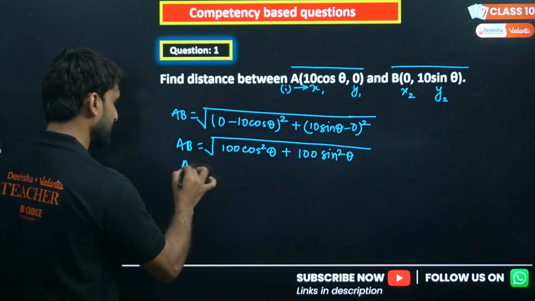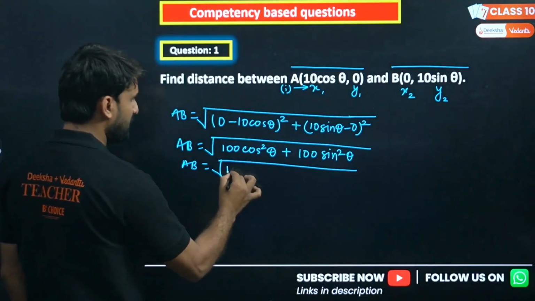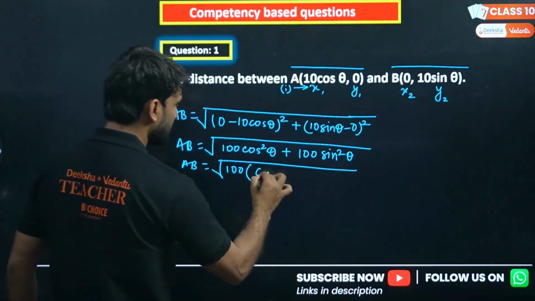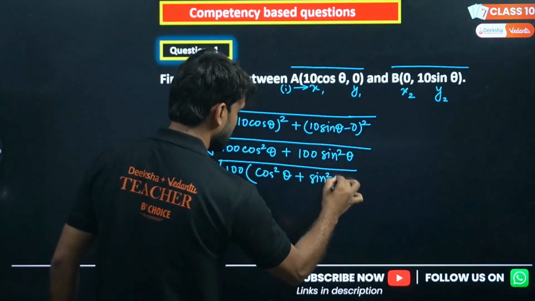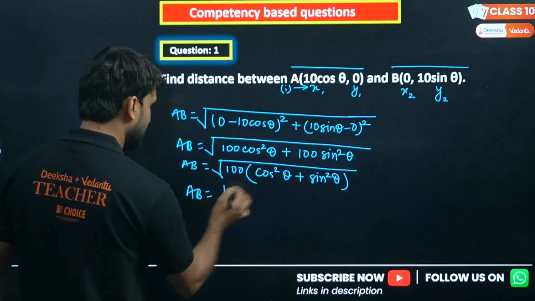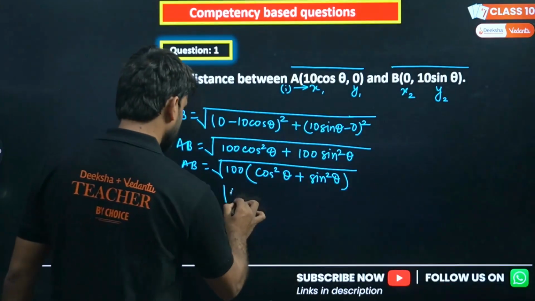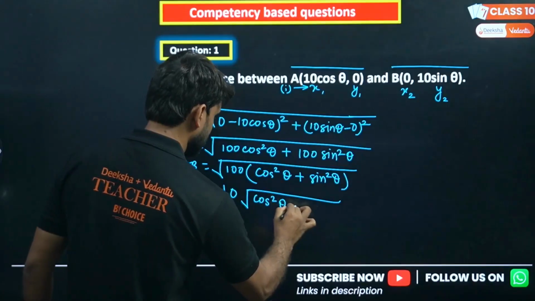Okay, now AB. Can we take 100 common here? So this is cos square theta plus sin square theta. So AB equals the root of 100, and the root of 100 will be 10 here. Okay, and we are getting cos square theta plus sin square theta.